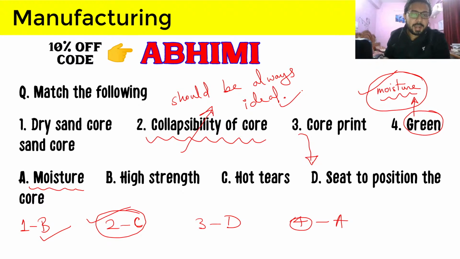When the molten metal contracts, if the core does not collapse, there will be cracks generated, which are hot tears. The cracks are generated because the core is not collapsing and is restricting the contraction. Cracks are never desired. So always remember, for core especially, we must have sufficient collapsibility.